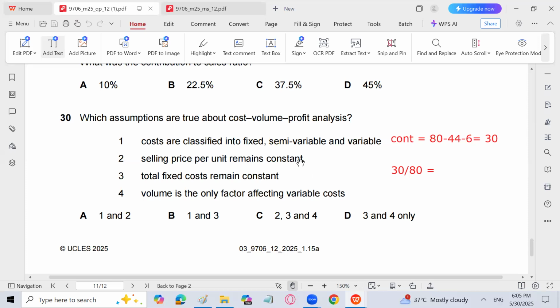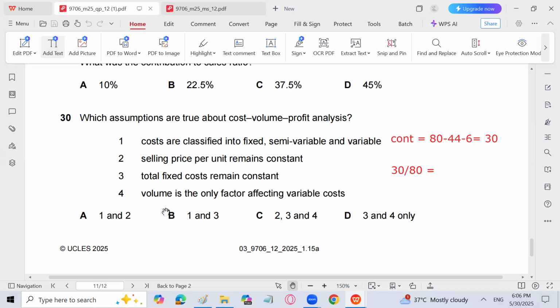Let's see. Costs are classified into fixed, semi-variable and variable. No, semi-variable is not included. Selling price per unit remains constant, right? Total fixed costs remain constant, right? Volume is the only factor affecting variable cost. That is also right. So 2, 3 and 4 is the answer. Semi-variable cost is not included in this. Suppose you don't know the fourth point.